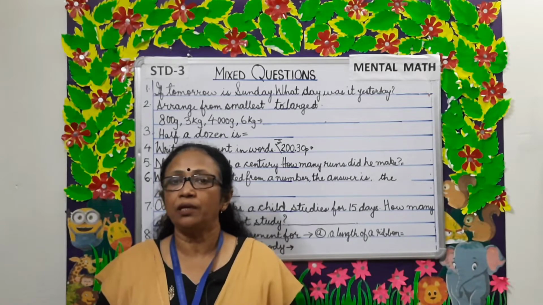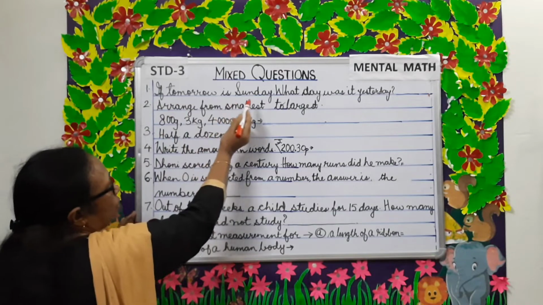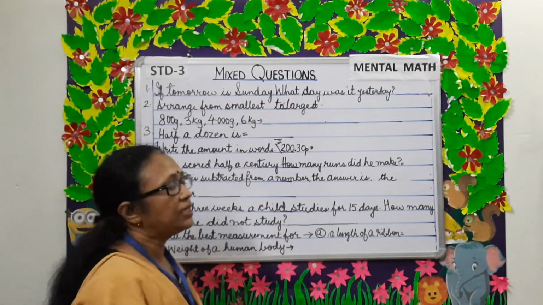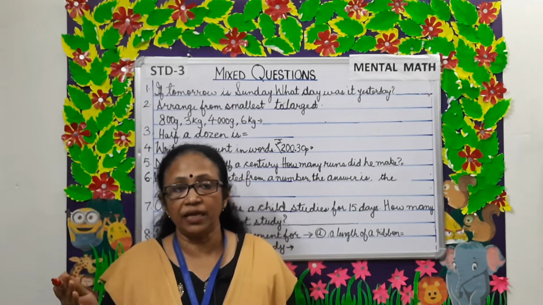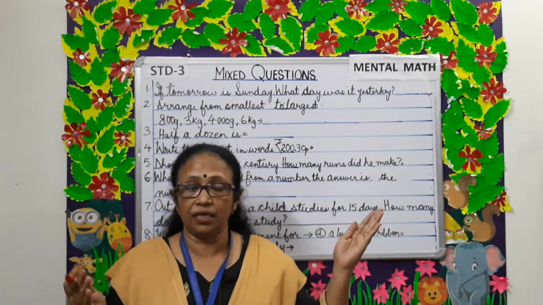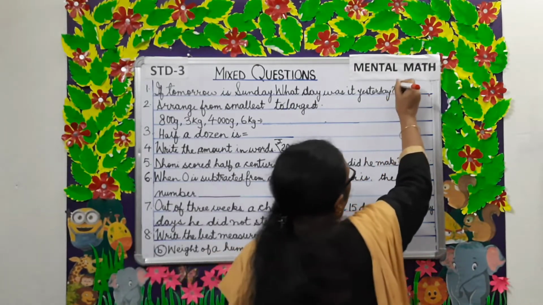So, let's begin with question number 1. If tomorrow is Sunday, what day was it yesterday? So, today is Saturday. So, yesterday was Friday.